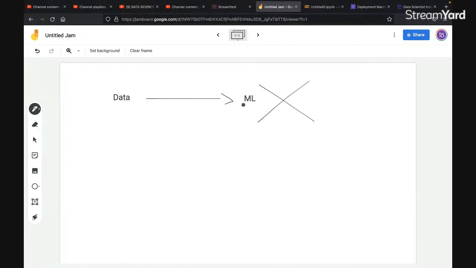So before going to machine learning, this data has to be processed. It has to go through a process known as data analysis, and this data analysis will give you another data. That data is known as the information, and then you take this information to feed machine learning. You cannot take the data and directly start with machine learning.